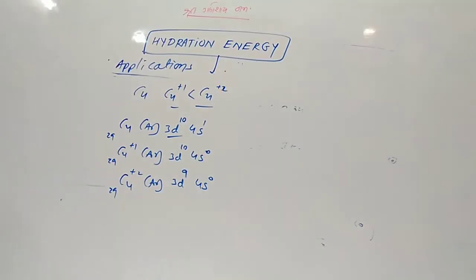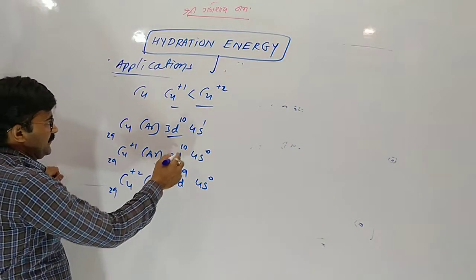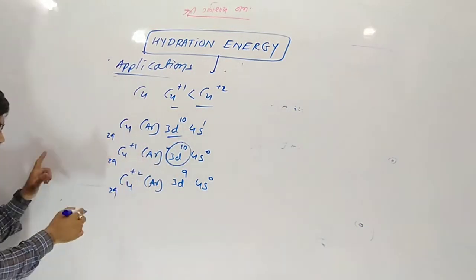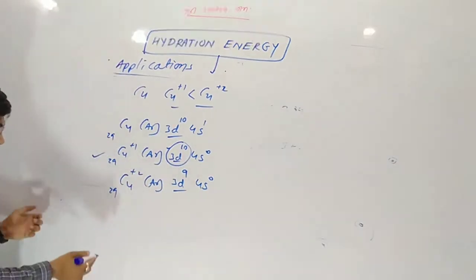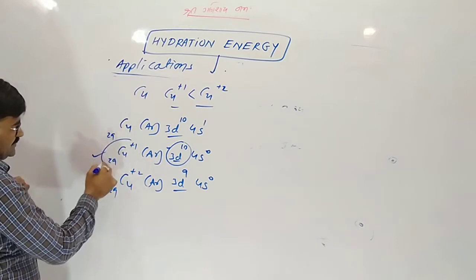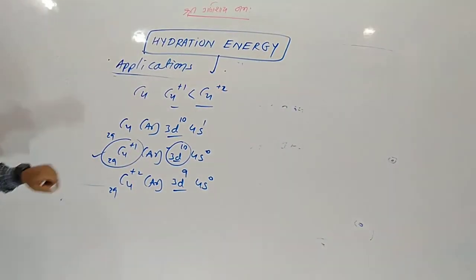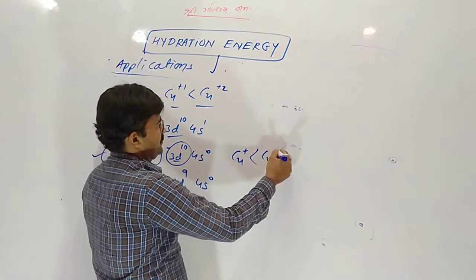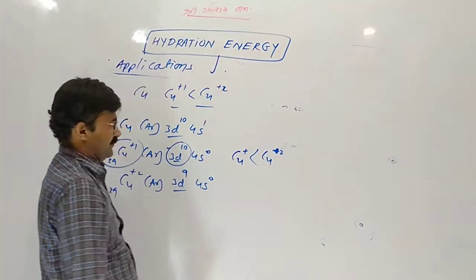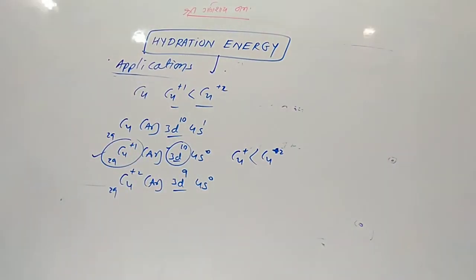So on the basis of configuration we can say Cu+ 3d10 is more stable, 3d9 unstable. So on the basis of configuration we can say +1 should be more stable, but wrong. Actually it is practically proven that the Cu+2 ion is more stable than +1 due to hydration enthalpy.